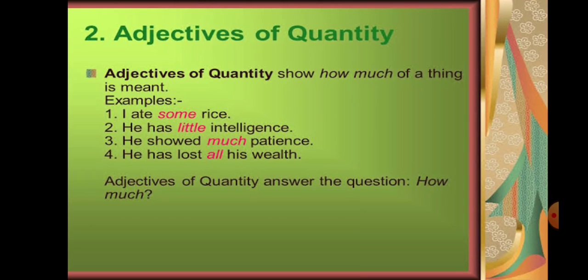He showed much patience. He has lost all his wealth. So, in every sentence, the words some, little, much, all are adjectives of quantity. It tells us the quantity of a noun, or it answers the question how much.